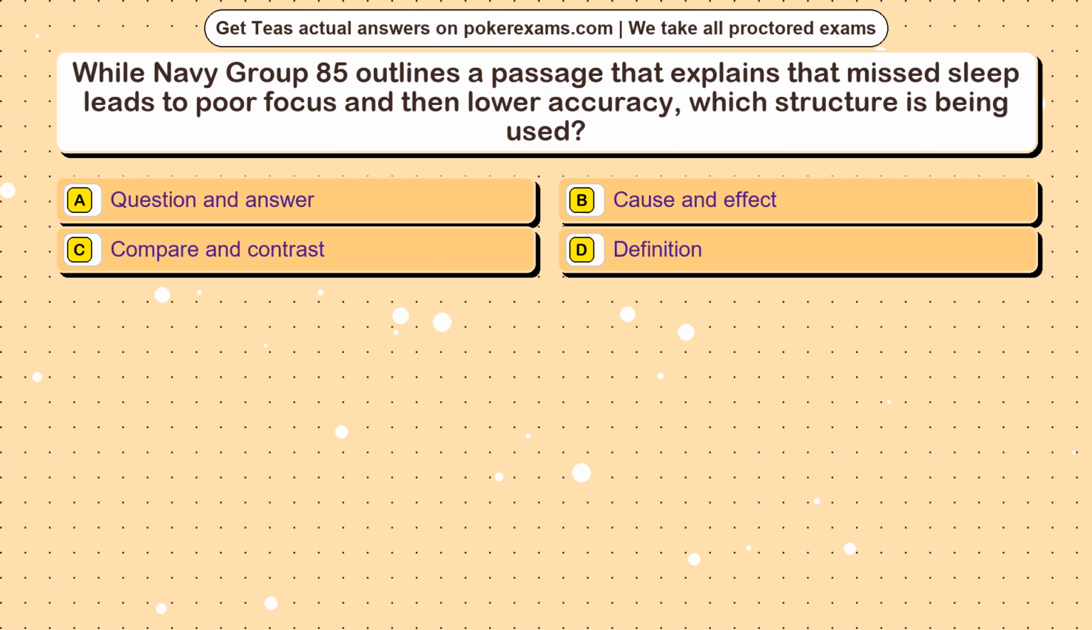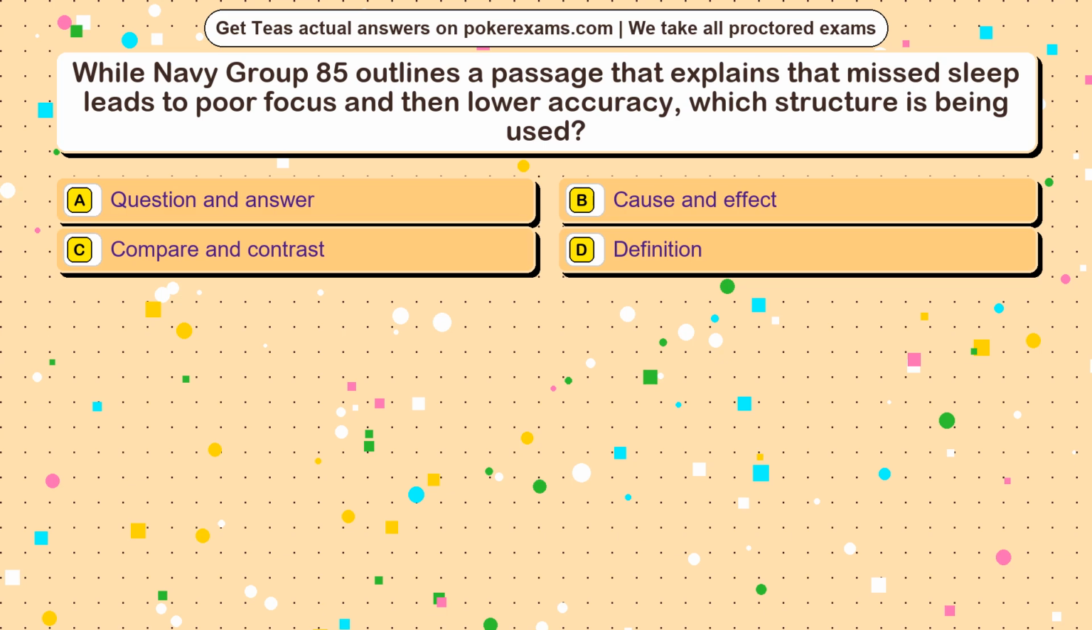Question 4. While Navy Group 85 outlines a passage that explains that missed sleep leads to poor focus and then lower accuracy, which structure is being used? Option A. Question and answer. Option B. Cause and effect. Option C. Compare and contrast. Option D. Definition.